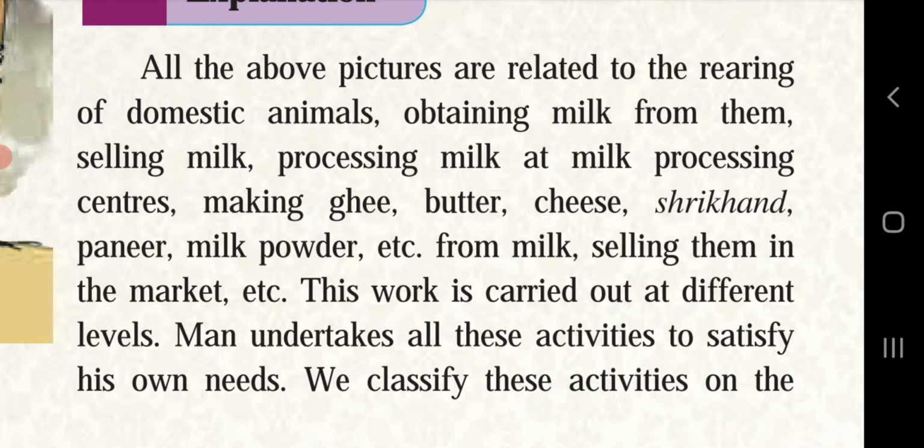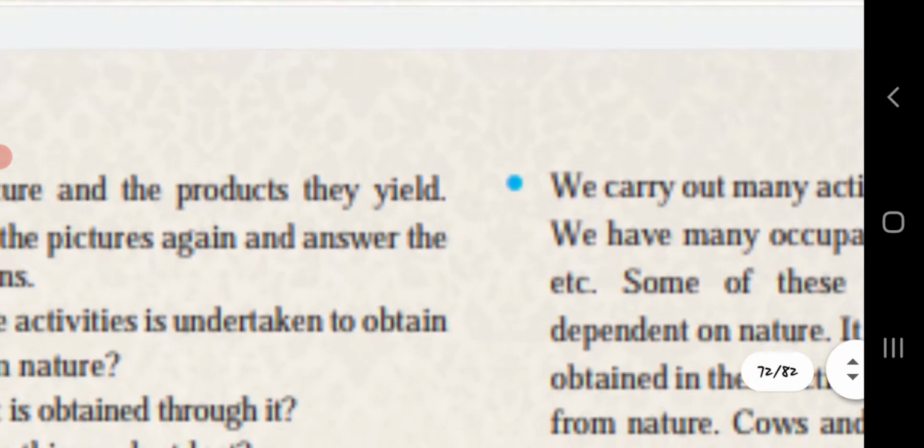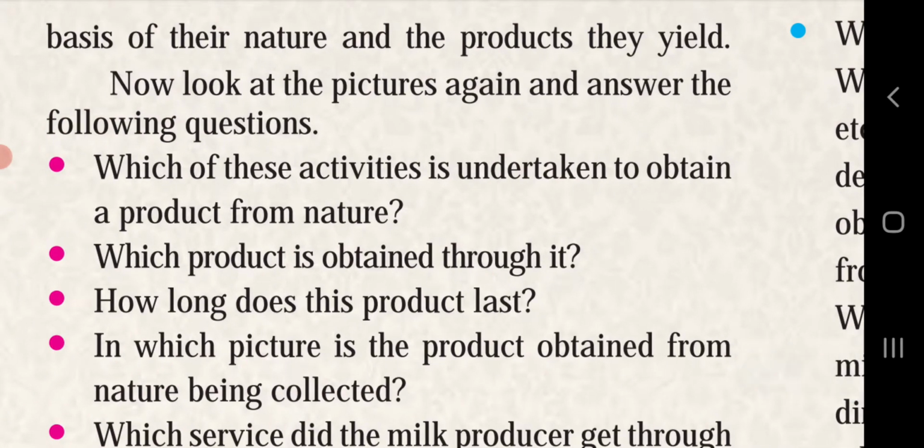Man undertakes all these activities to satisfy his own needs. We classify these activities on the basis of the nature and the products they yield.